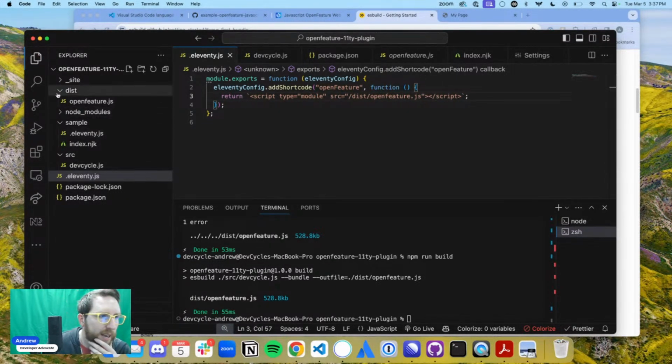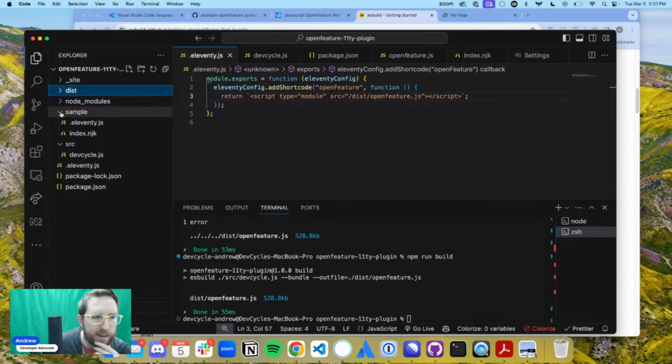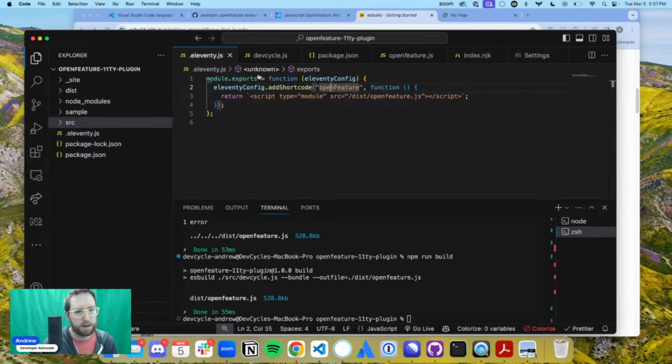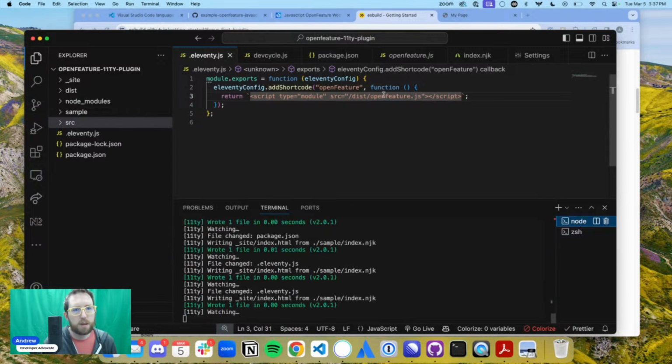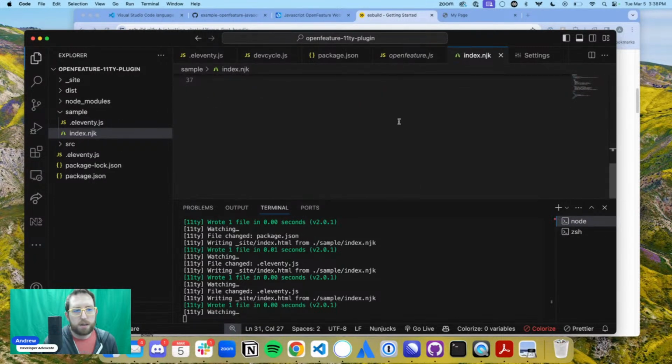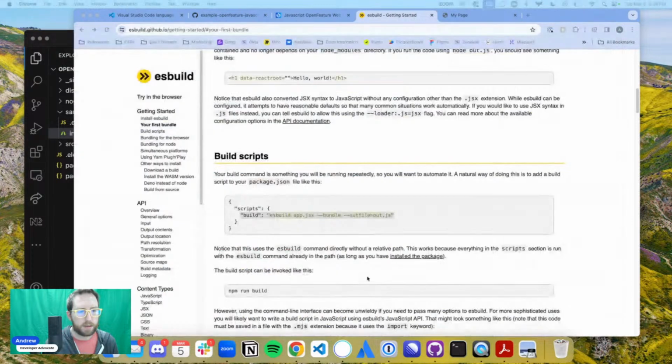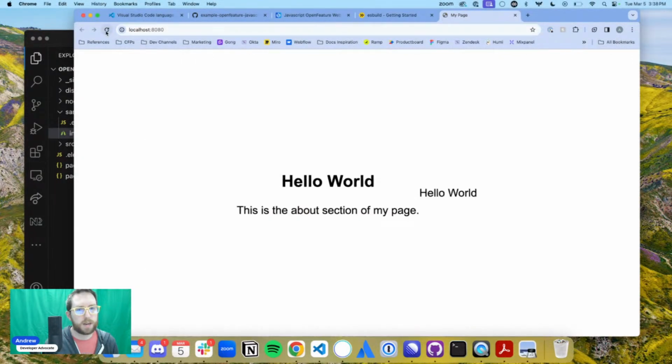And again, we're kind of running it here. I think this is actually going to throw an error because it's trying to read from the mothership, but let's see what happens. Technically, we'll see if there's an error that shows up when we put that OpenFeature.js. Okay, let's go back over here. Amazing. Okay, OpenFeature. Let's move this and call this Hello World again. All right, let's move this down to the bottom. OpenFeature. All right, let's go look at our page again.